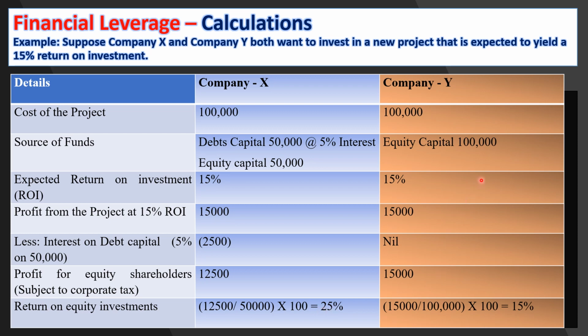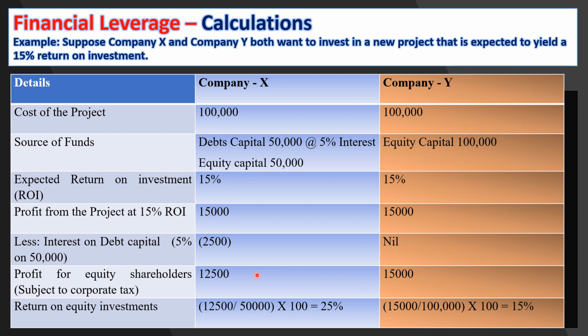When it comes to company Y, for the given situation, the cost of the project again is the same, 100,000. So the entire money is contributed by equity shareholders. 100,000 is equity capital. There is no debt capital here. 100% equity. So 15% profit, 15,000 profit. There is no interest obligation because the entire capital is contributed by equity shareholders. So the profit of 15,000 goes to shareholders, the entire profit. So 15,000 divided by 100,000 multiplied by 100, they get only 15%.